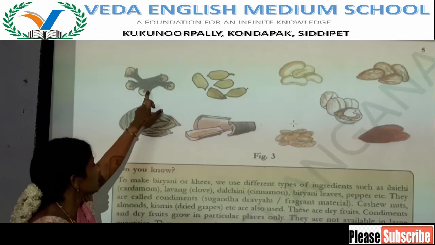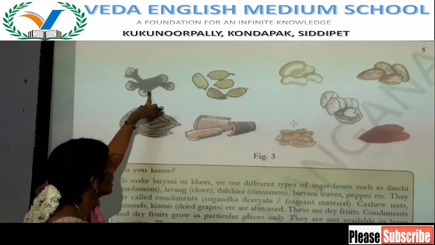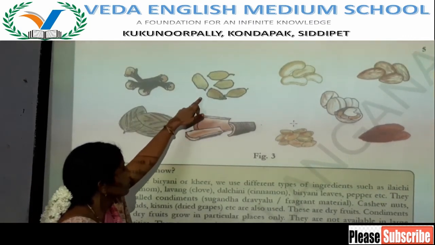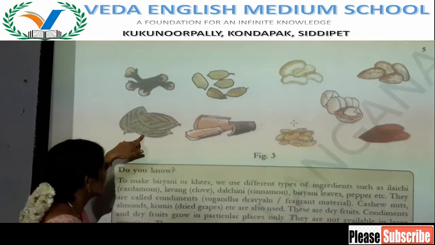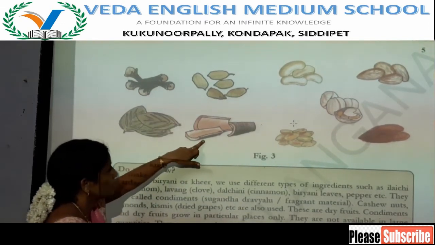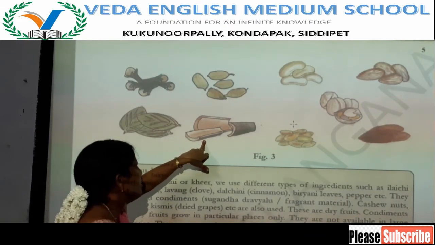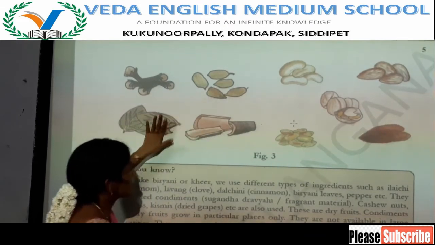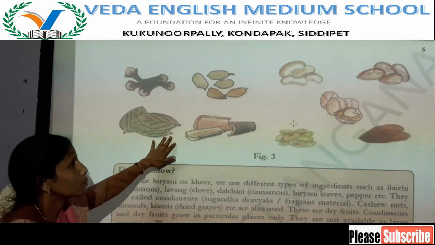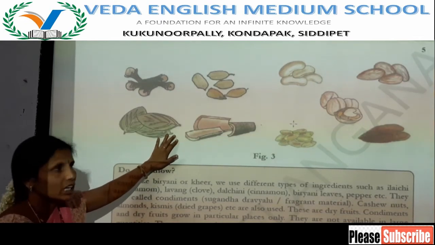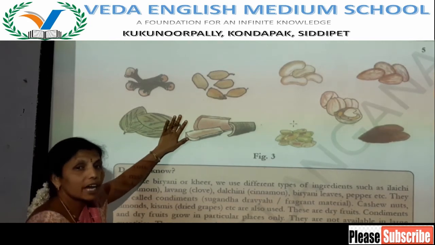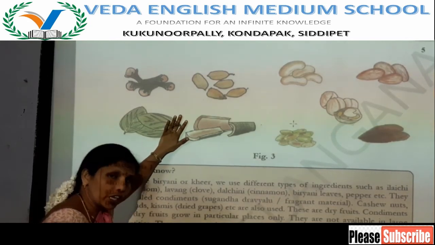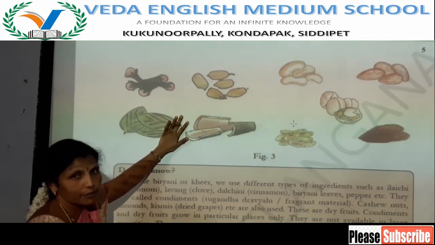So what are these? Cloves, lavanga, elaichi, cardamom, biryani leaves, dalchini, cinnamon. This we use to make biryani. These are called fragrant materials or condiments or sugandha dravyalu.